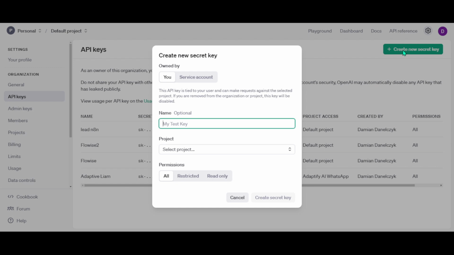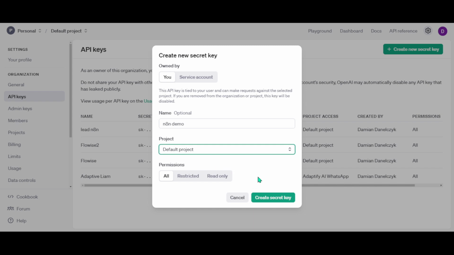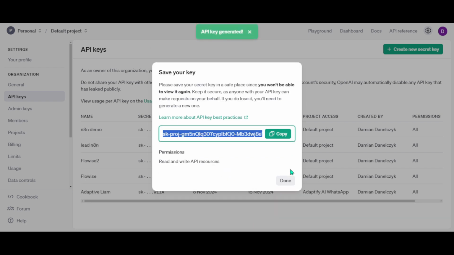Give it a name. For example, Nathan Demo. Select project, can be default project, and hit Create Secret Key. Now copy your API key.